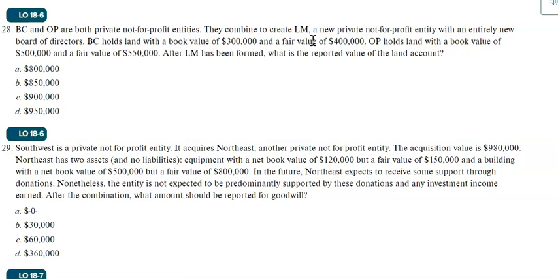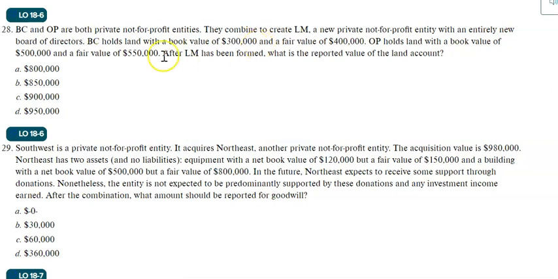So we use the carryover method. Carryover method means that we will just add both parties' book values. For assets and liabilities, we will just combine the book values of BC and OP. That will be the new entity's total assets and liabilities.